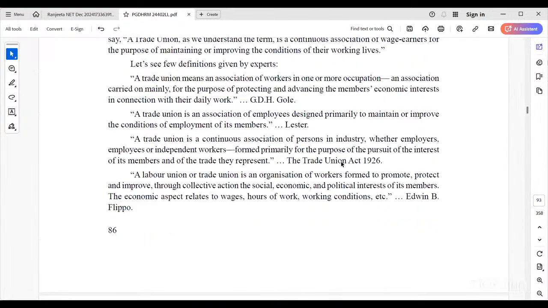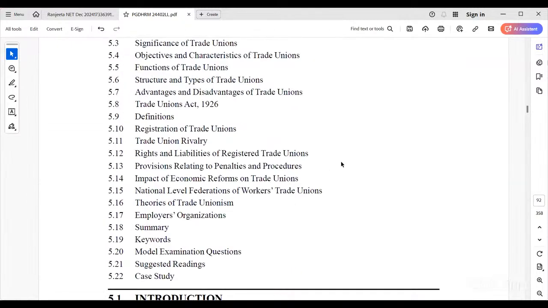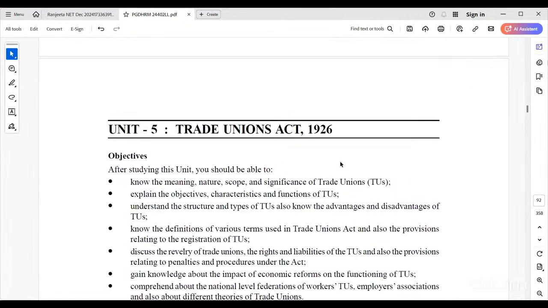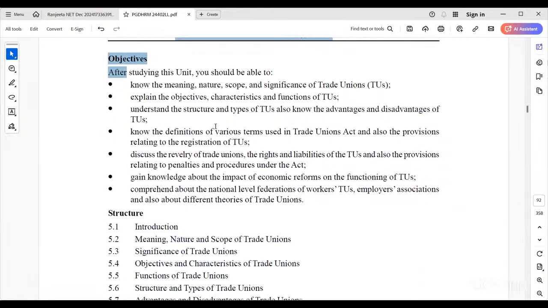The next topic is the second block, after these labor laws. Now we move to one more law, the Trade Union Act 1926. This was also passed under the British government, the British Parliament, in 1926. Still, we didn't have our own Parliament. There was no Rajya Sabha, Lok Sabha. All of this was under British rule. The Trade Union Act 1926.